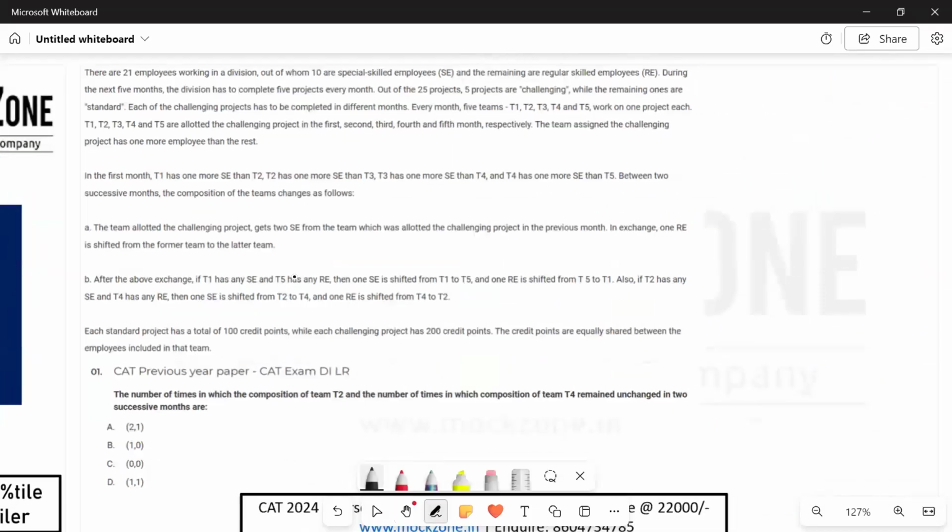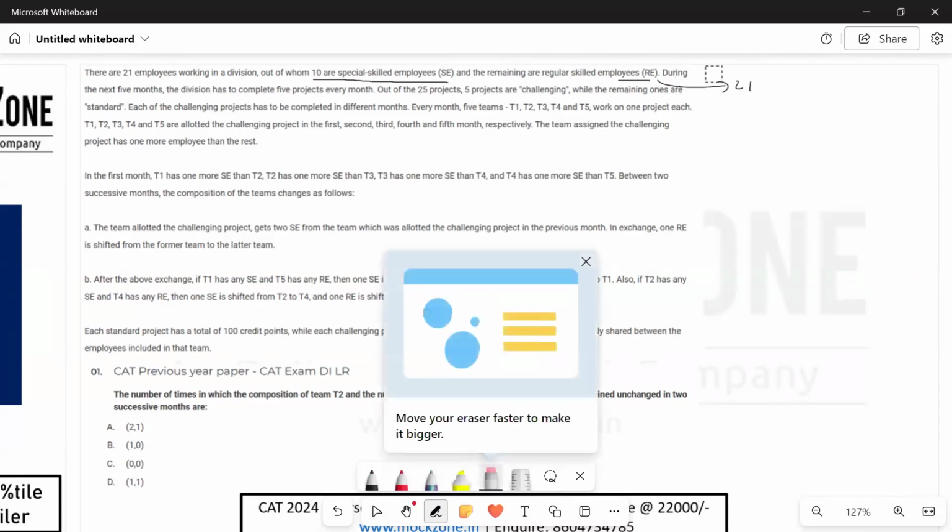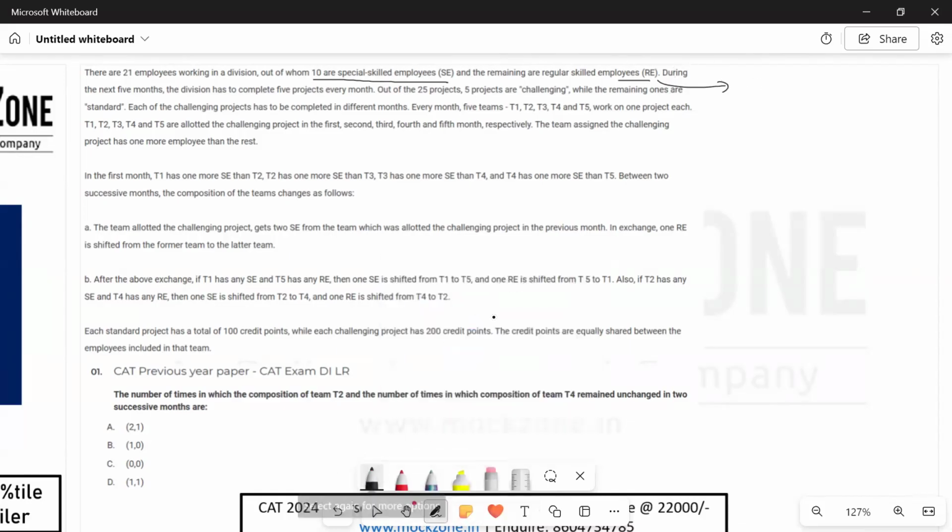Okay. So the question says there are 21 employees working in a division, out of whom 10 are special skilled employees or SE, and the remaining are regular employees. Sorry, 21 are total, 10 are SE, so remaining 11 are regular employees.